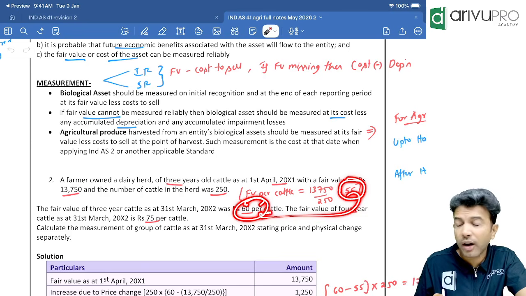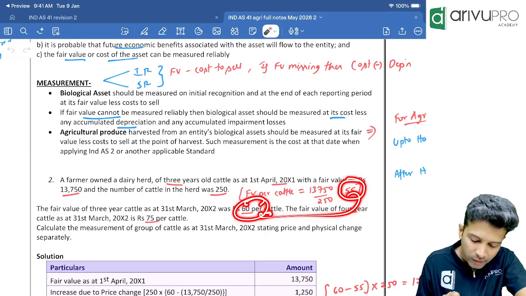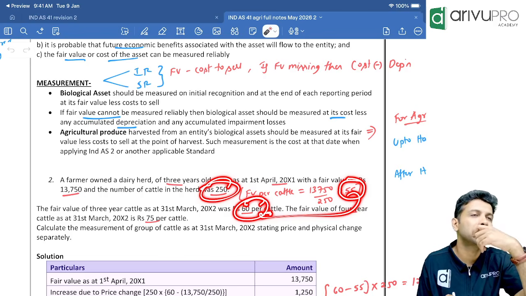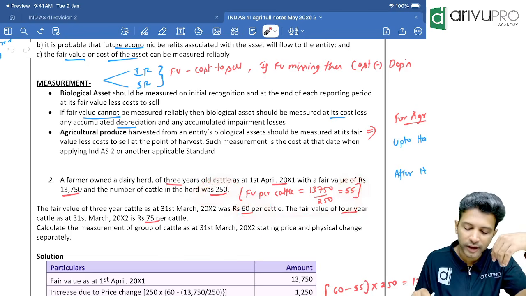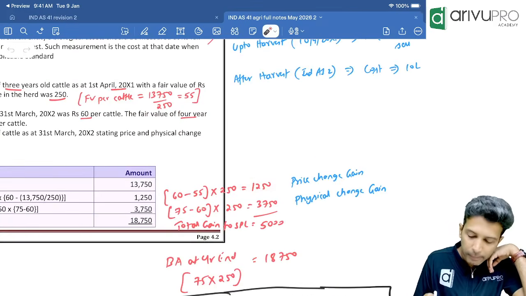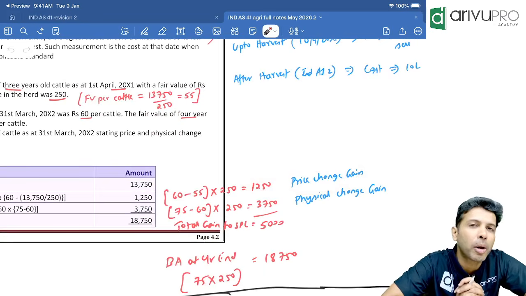5 rupees for one cattle. Do we have one cattle or 250 cattle? 250 cattle. Tell me the total price change gain. 250 into 5. How much is that, people? 1250. Price change gain. Any problem in this?